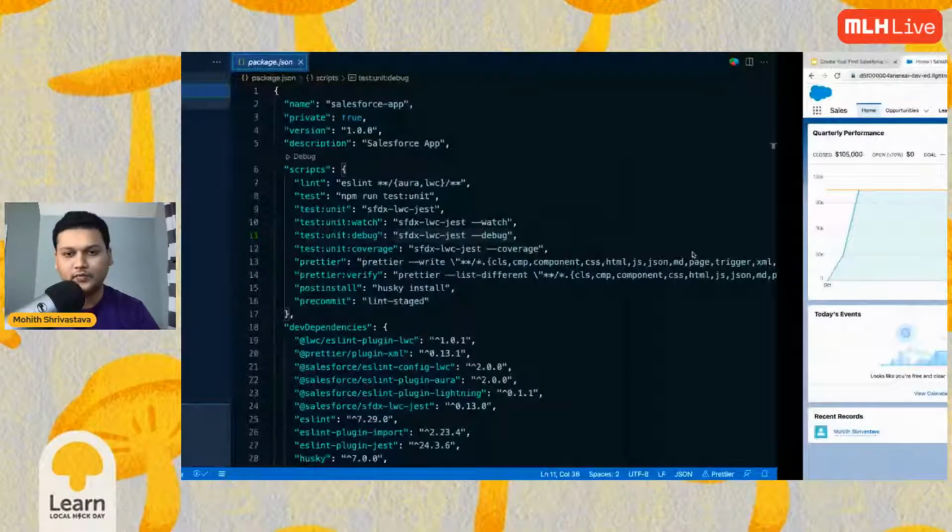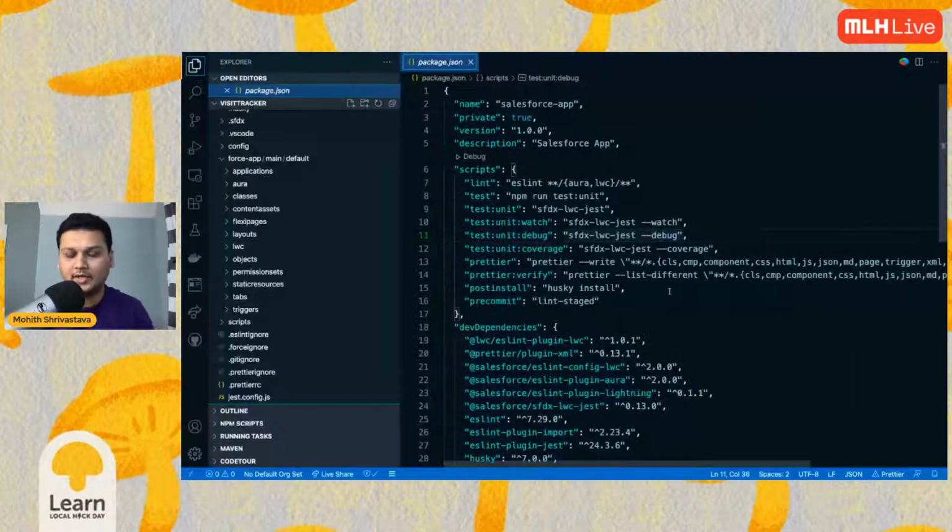Now we need to create a scratch org. What is a scratch org? Think of a scratch org as an environment or a branch which is temporary, so that you do all your developer work. Think of the developer hub as a hub from where you can spin multiple branches, or multiple scratch orgs.